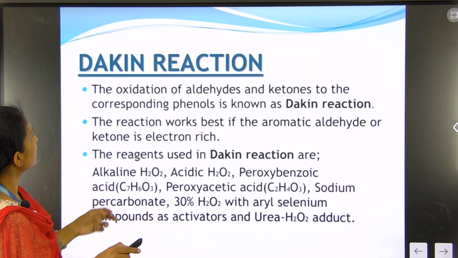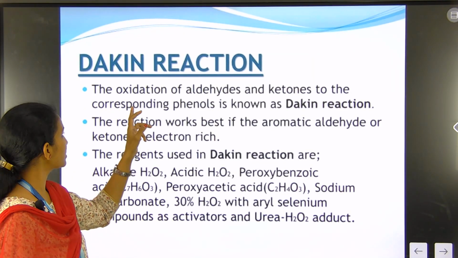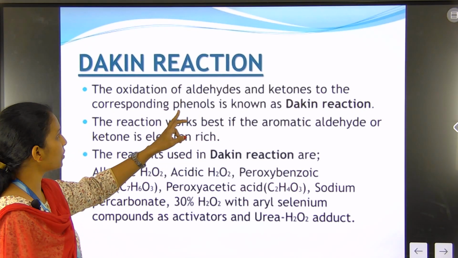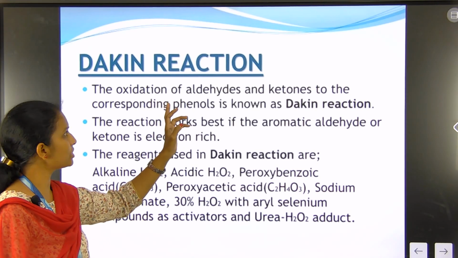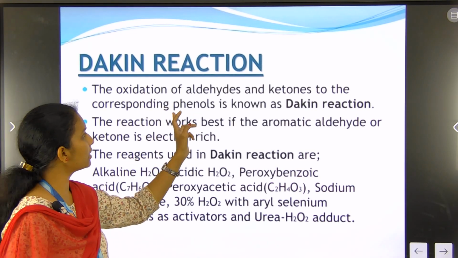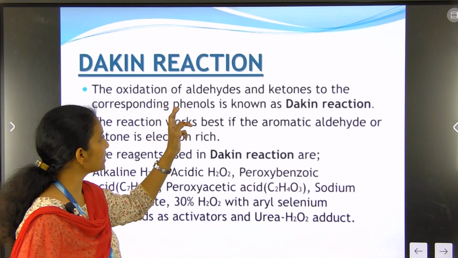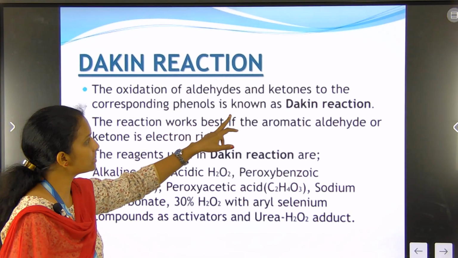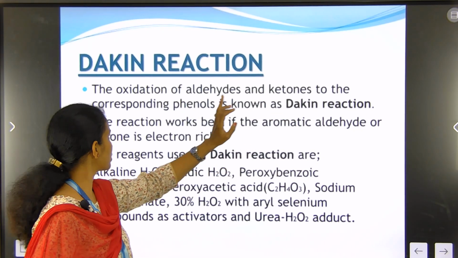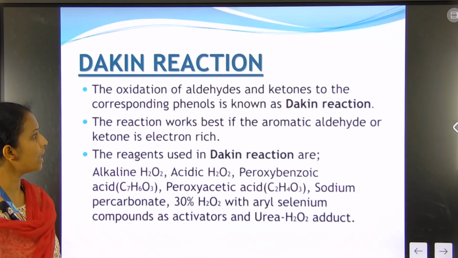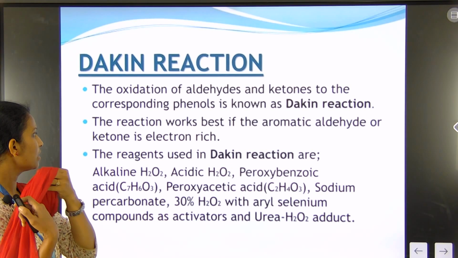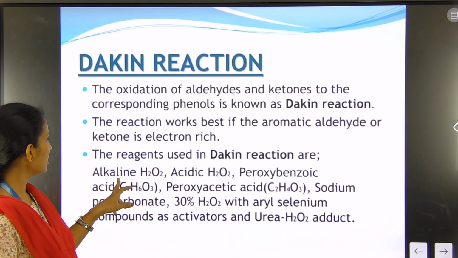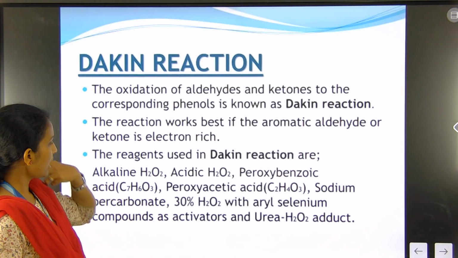Then the next reaction is the Dakin reaction. This reaction is the oxidation of aldehydes and ketones into the corresponding phenols. In Baeyer-Villiger, the ketone is converted into an ester, while in this Dakin reaction the aldehyde or ketone is converted to the corresponding phenol. This is known as the Dakin reaction. The reaction works best if the aromatic aldehyde or ketone is electron rich. The reagent used in the Dakin reaction is alkaline H2O2, that is hydroxide,